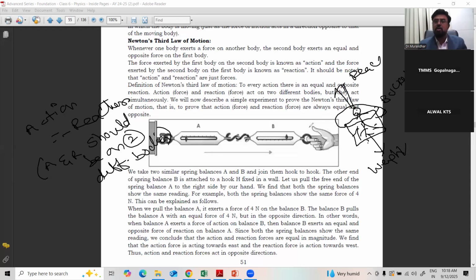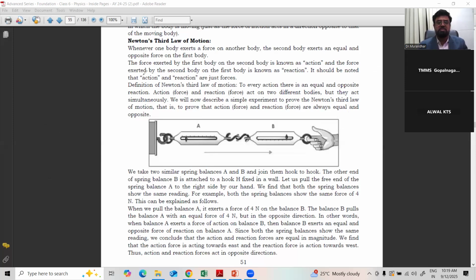When you come out of the car, you are a different body and the car is a different body. So that is a very, very important condition in Newton's third law. That is, action and reaction should be on two different bodies, not on the same body. Hundreds of examples you can see for this. It is the most important law in physics: for every action, there is an equal and opposite reaction. See here. Whenever one body exerts a force on another body, the second body exerts an equal and opposite force on the first body.